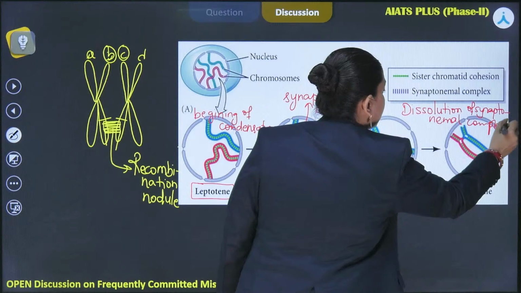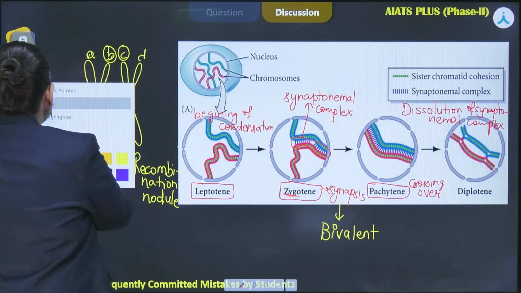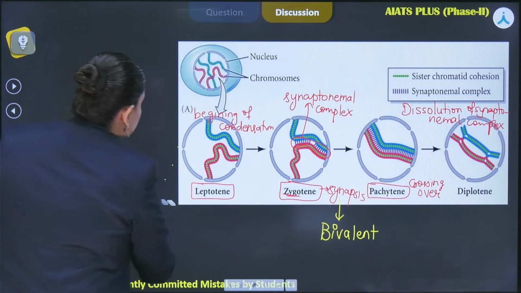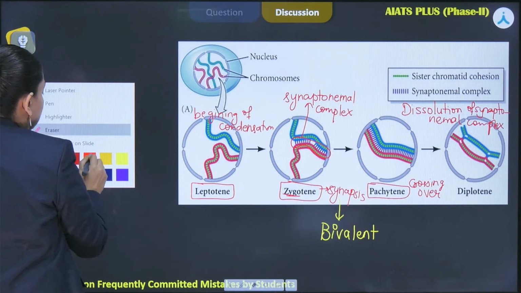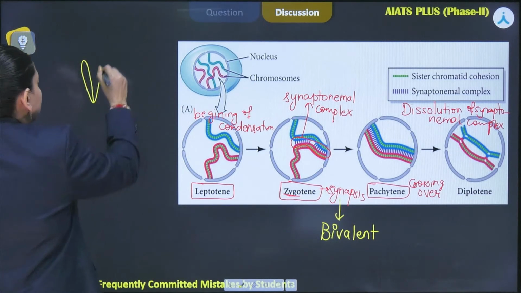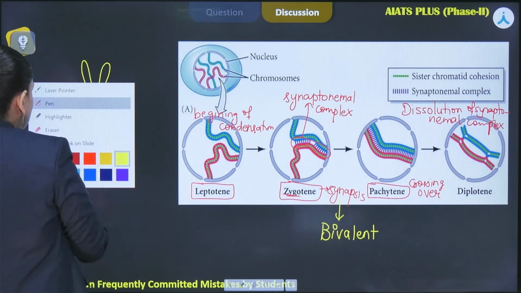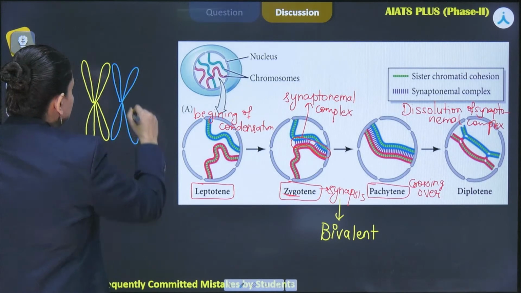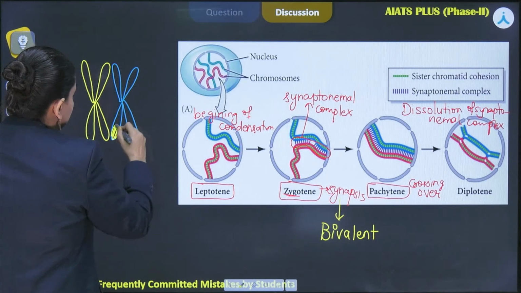Because of this, what we are going to observe is that the chromosomes are getting separated from each other except at a few points. Let's suppose I'm making it in a different color so that we can understand that the crossing over has already taken place.